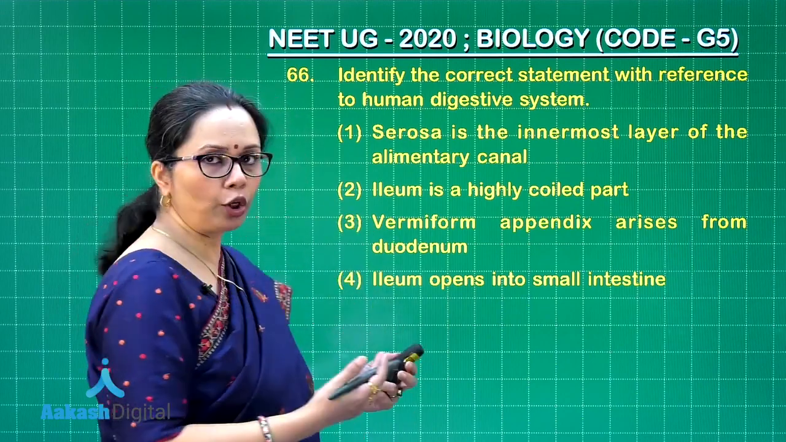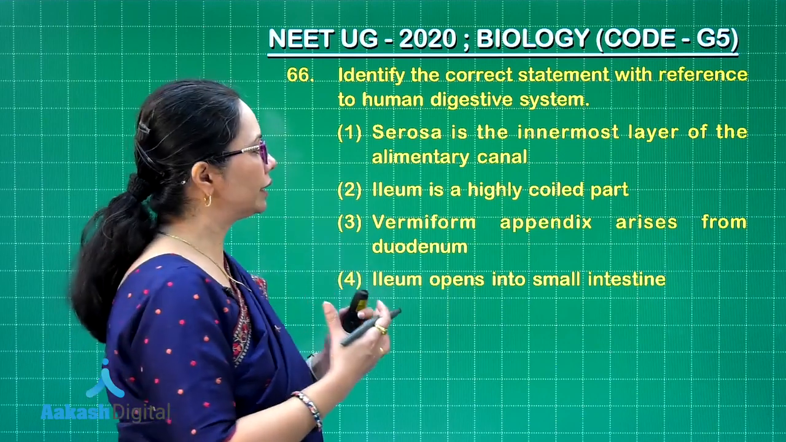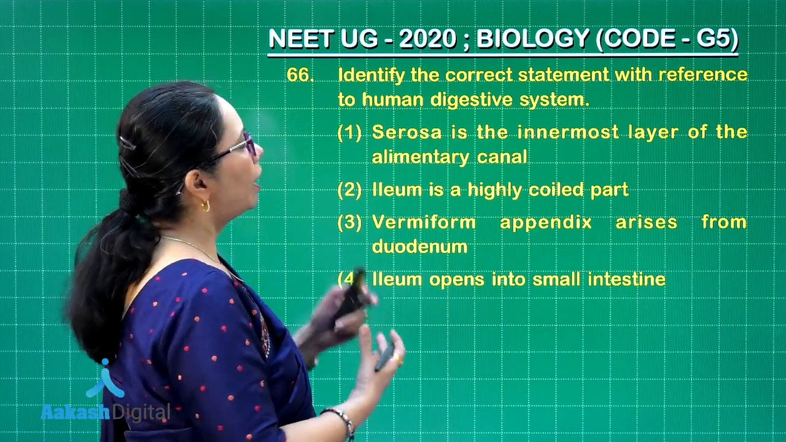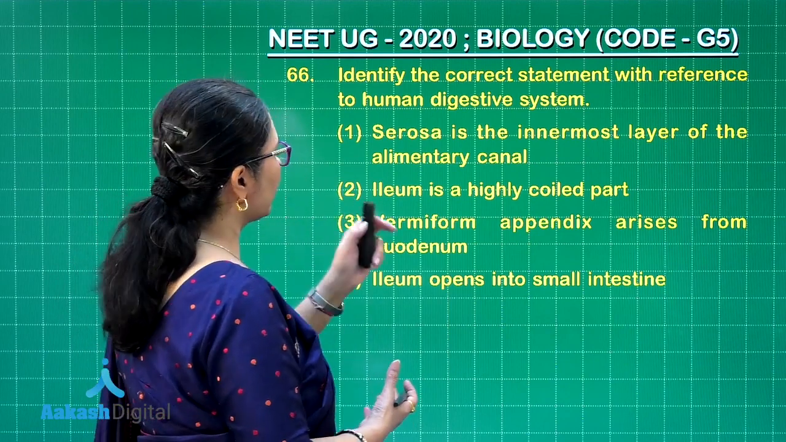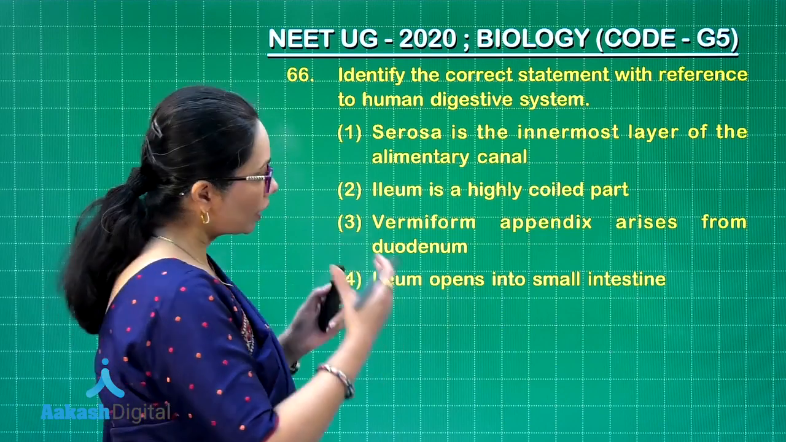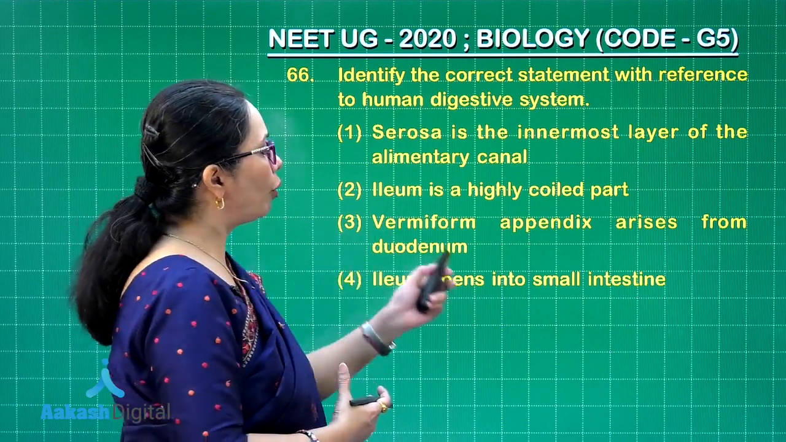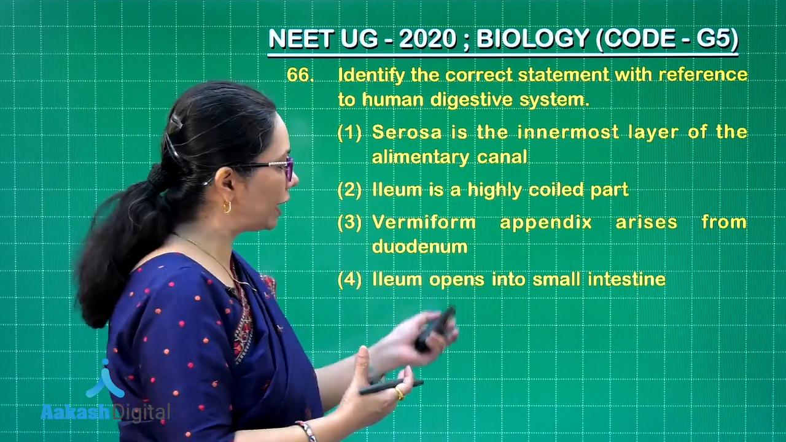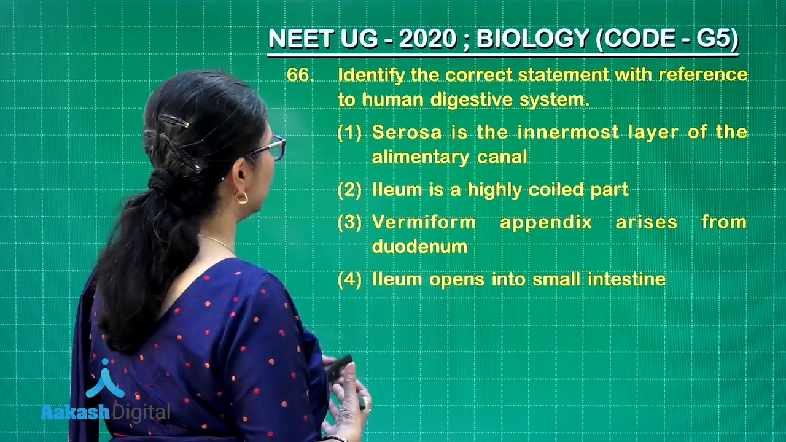Ileum is highly coiled, so that is right, it is the longest part of our small intestine and it is highly coiled. But let us see the other options as well. Vermiform appendix arises from duodenum. Now that is wrong, it is in the large intestine from the cecum part, and ileum opens into the cecum, of course, not in the small intestine. It itself is a part of a small intestine.